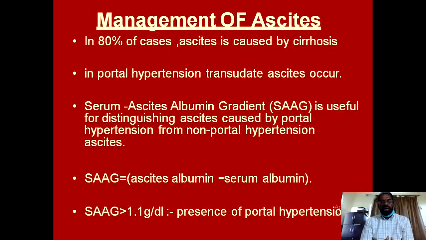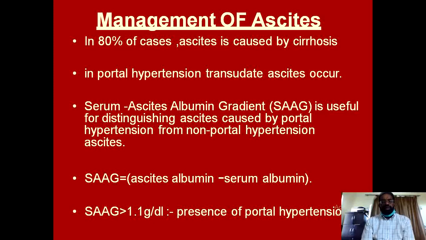And after the diagnostic aspirations, this fluid should be subjected for biochemical, cytological, and bacteriological and culture studies.